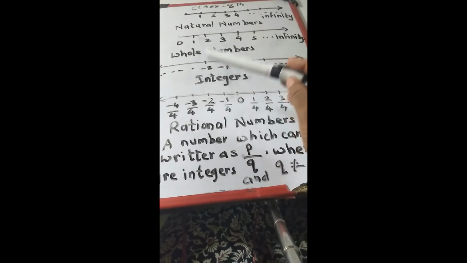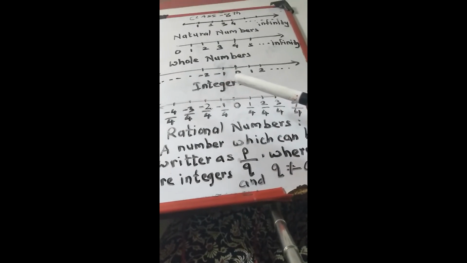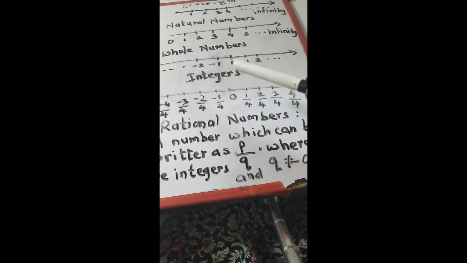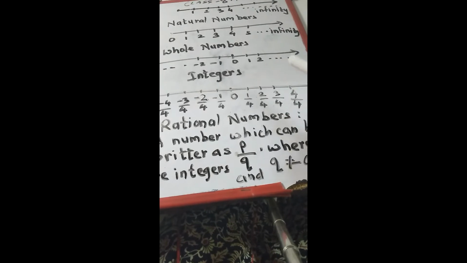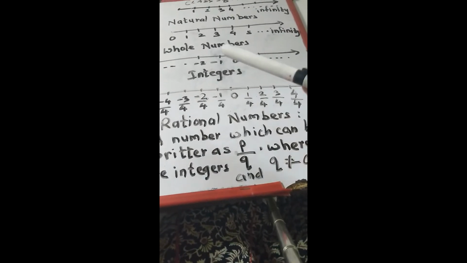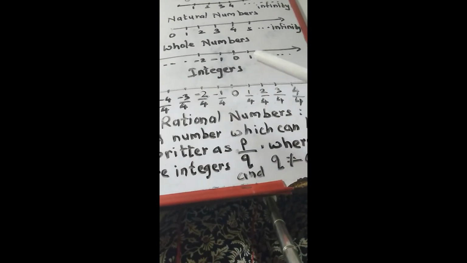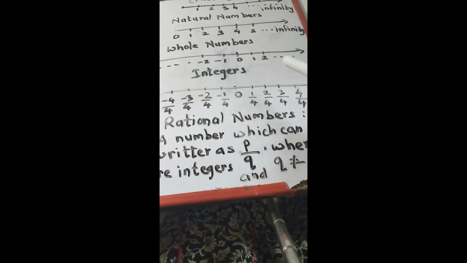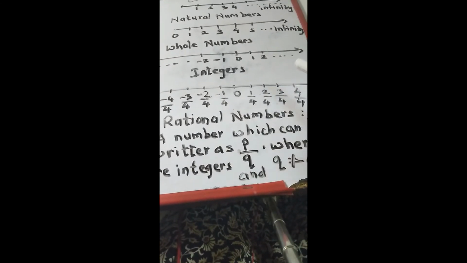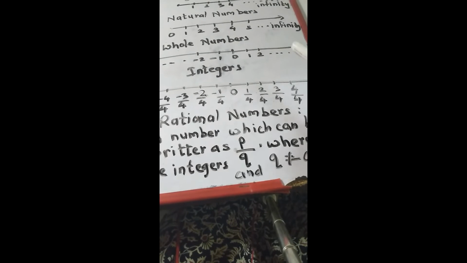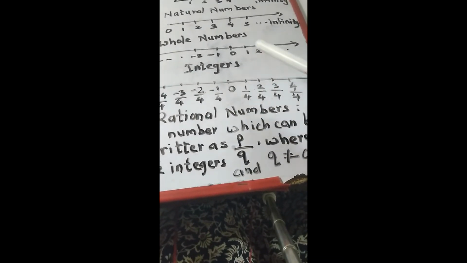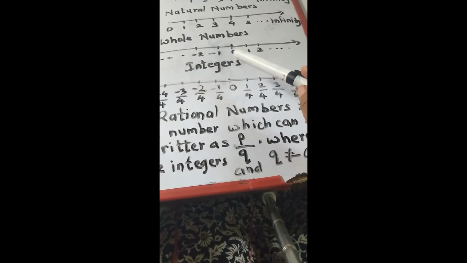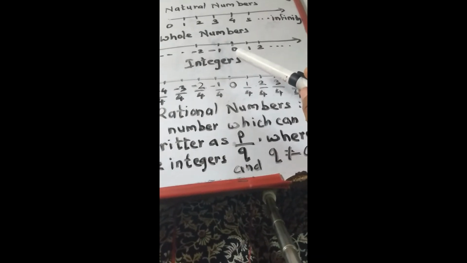Okay, in the integers, just keep in mind that when you go from left to right, the number value goes on increasing. That is 0 plus 1 is 1, 1 plus 1 is 2, 2 plus 1 is 3. So the value goes on increasing. And when you go from right to left, the value goes on decreasing. That is 2 minus 1 is 1, 1 minus 1 is 0. Like this you have to go.